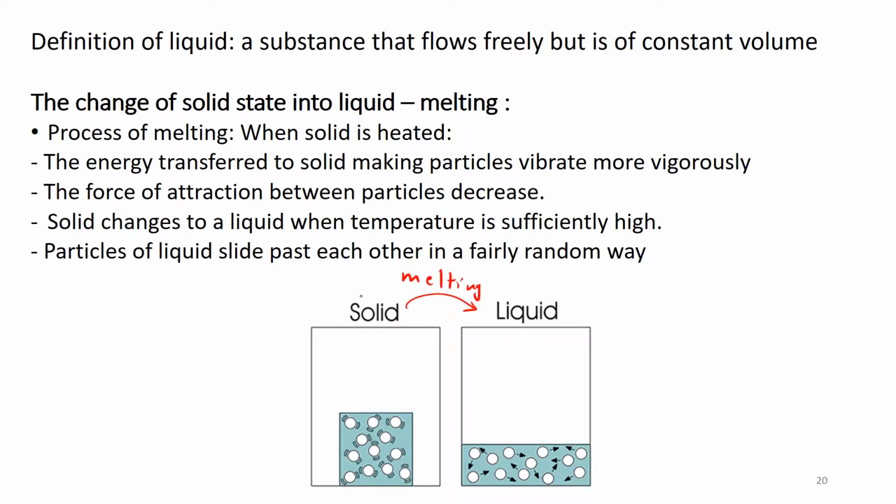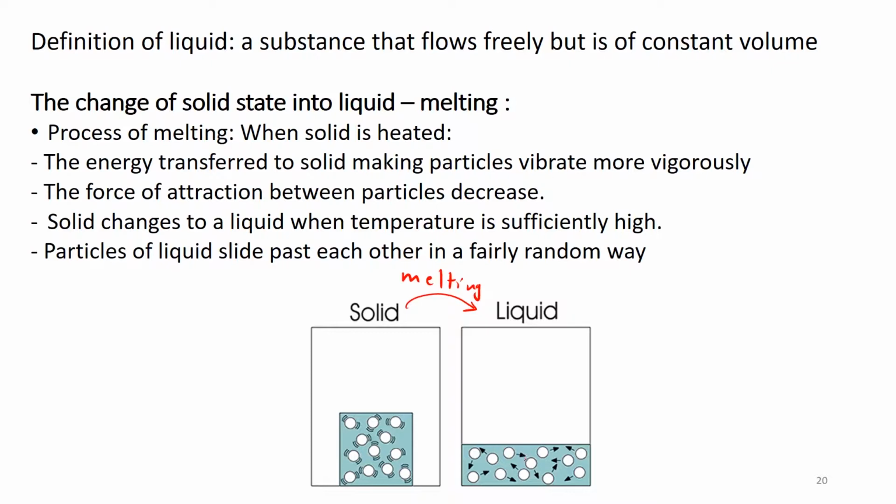So melting would be increasing the energy of a solid to convert it into liquid. For this process to happen, what you need is heating the solid. After heating the solid, the energy will be transferred into the particles of your solid. They will start to vibrate, and this vibration will give them enough energy to become liquid. The attraction force between the particles is less than in the case of solid. This is why they move freely.